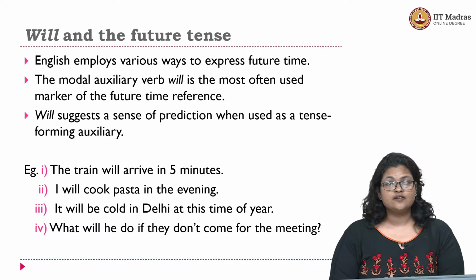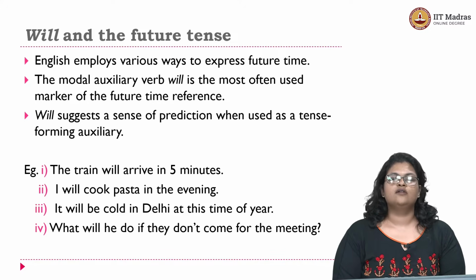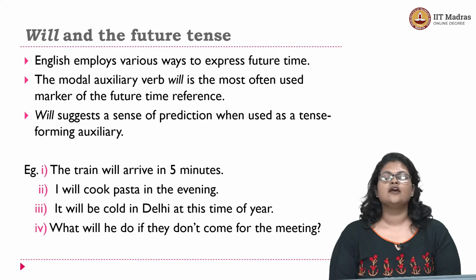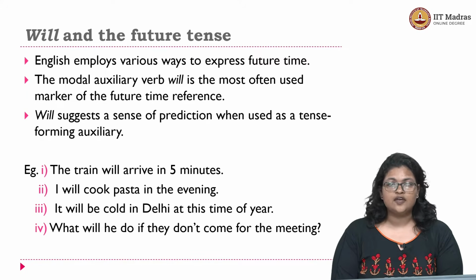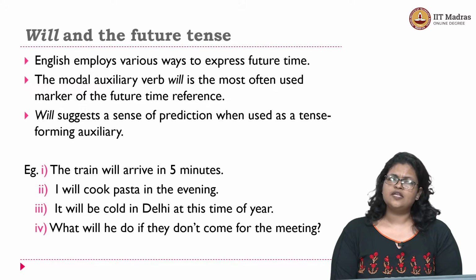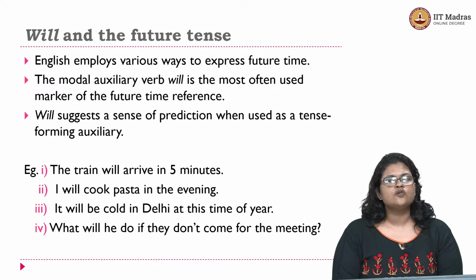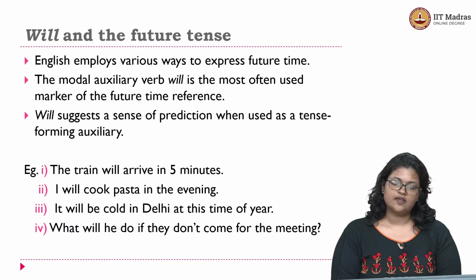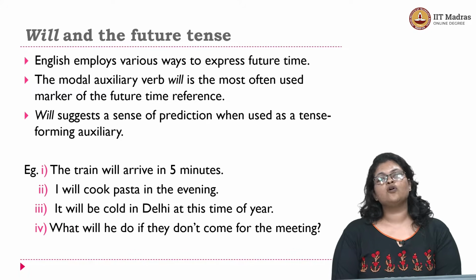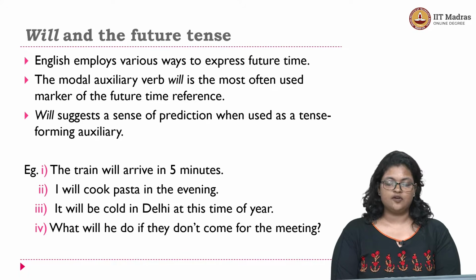This is a prediction that is made based on your knowledge of the climate in that part of the country, in that geography at that point of time. So this also gives you a sense of prediction about the climate of the place. Because there's a sense of prediction involved, you can say that this is a future time reference.